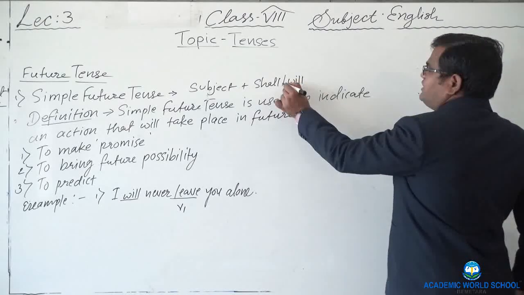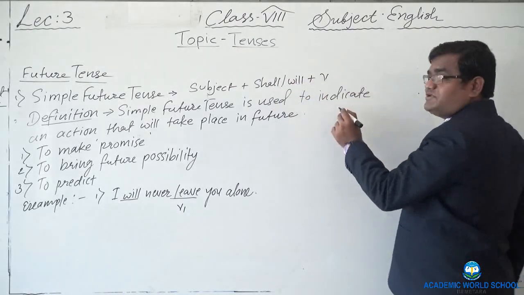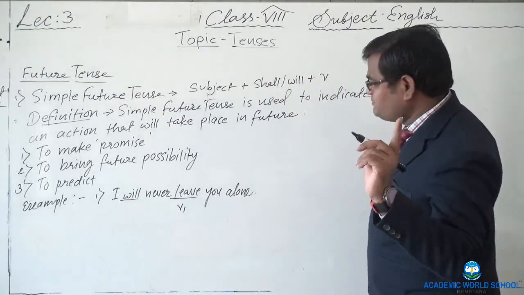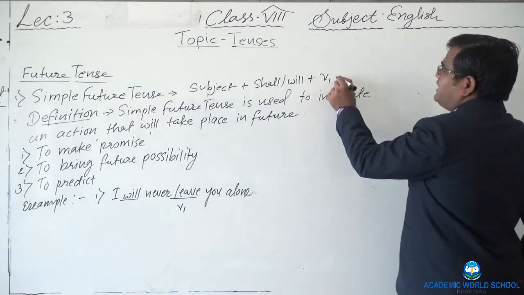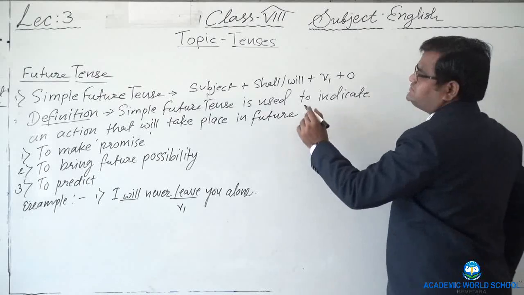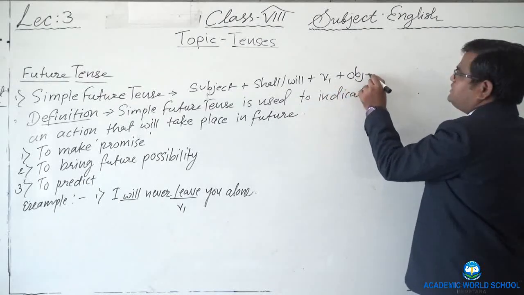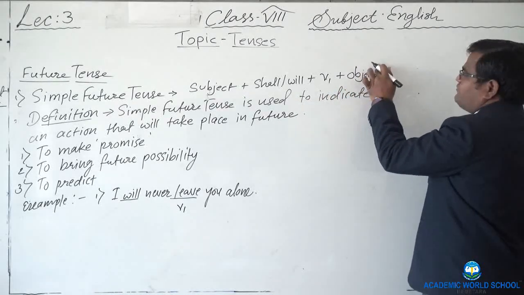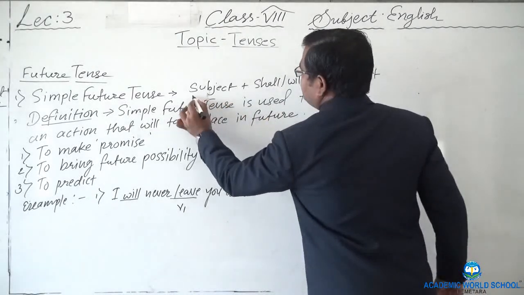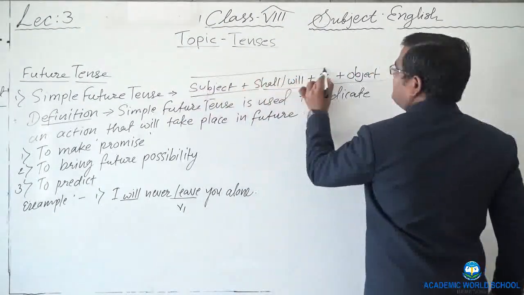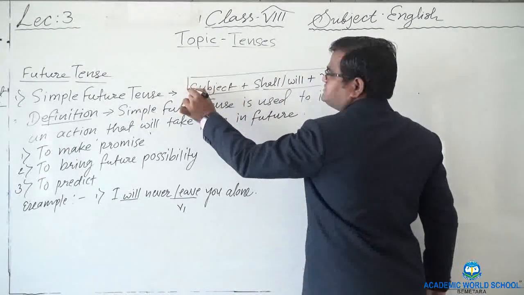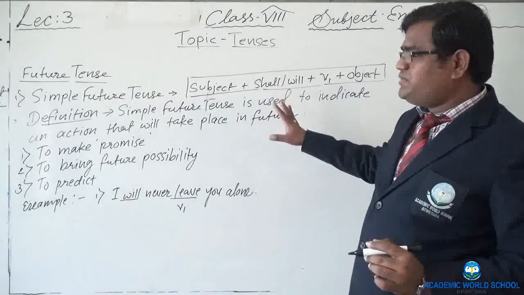So shall or will plus which form of the verb? First form of the verb. Leave is the first form of the verb. So first form of the verb and then put object. So here you find that simply the formula is subject plus shall or will, then first form of the verb and then object. It is the formula of simple future tense.